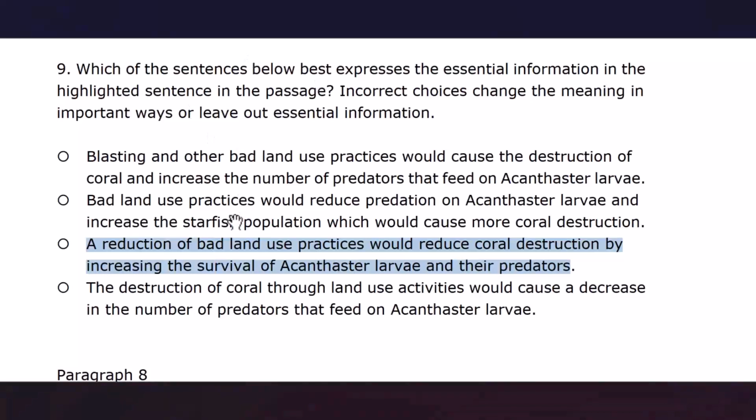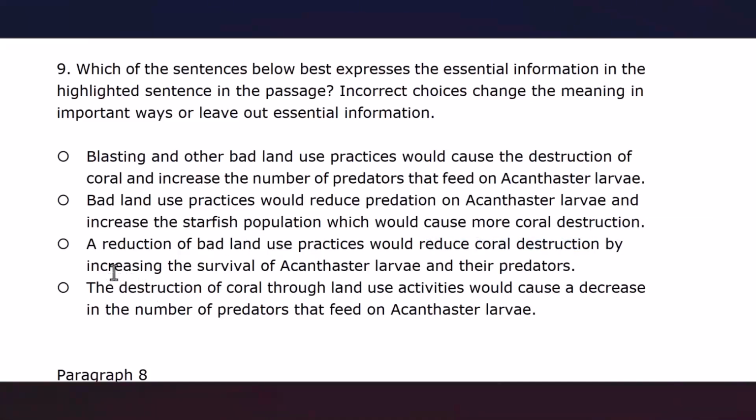But this option states that as a result of reduction of bad land use practices, we will have an increase in the survival of acanthaster larvae and their predators, and this increase leads to a reduction in coral destruction.